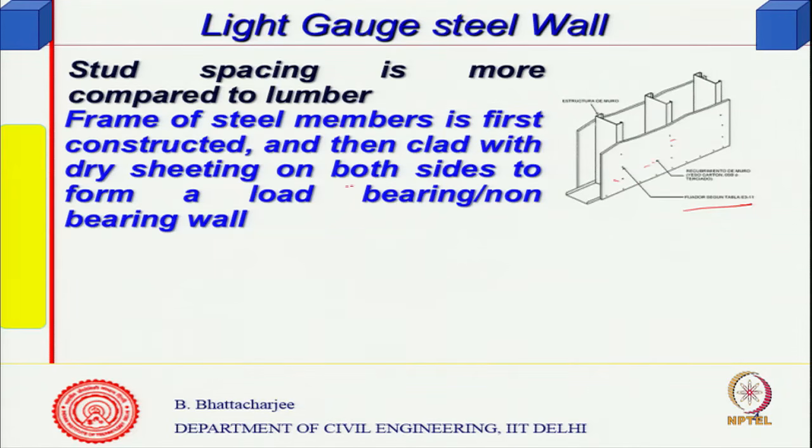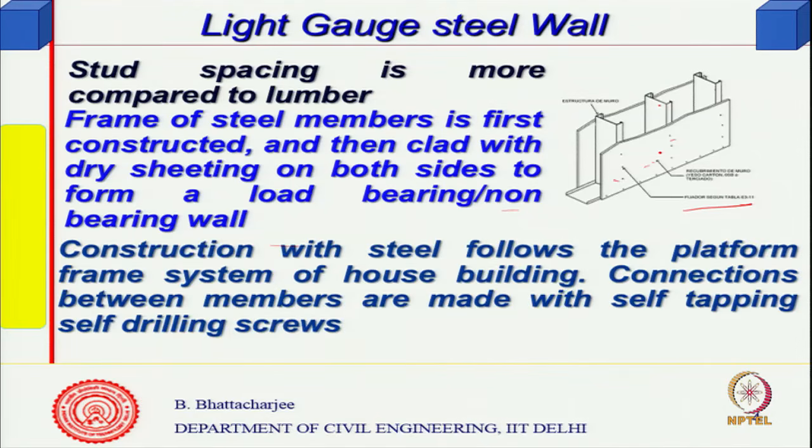So, you have to clad this on both sides to form a load bearing or non load bearing wall system, or a roof system similarly. This is the steel members, this is the final cladding that you see. So, that you can choose. Essentially, the platform frame system is what is used.